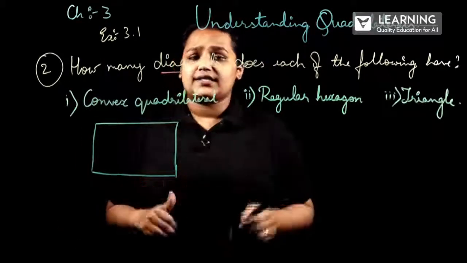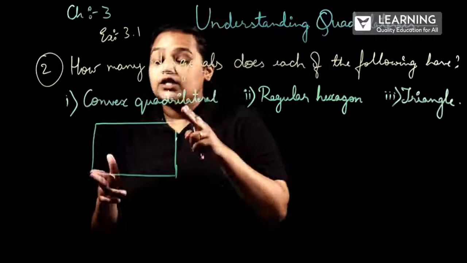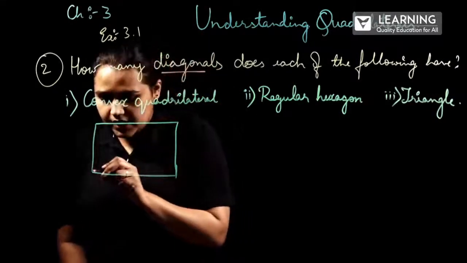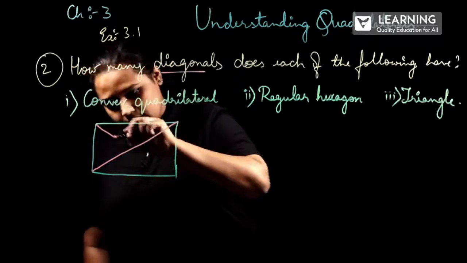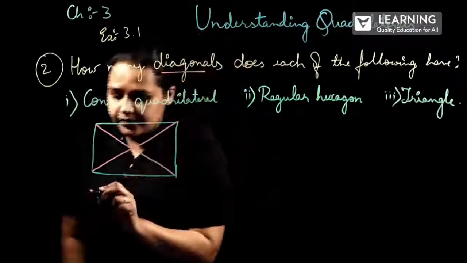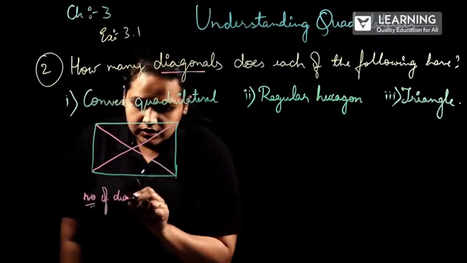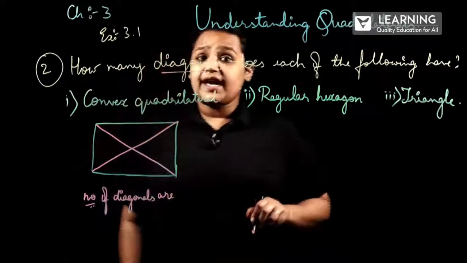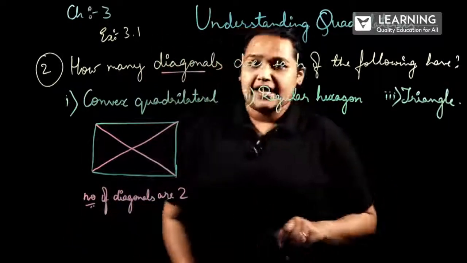So what are diagonals? Diagonals are the line segments which connect two non-consecutive vertices of a polygon. So here these two are consecutive vertices. So the number of diagonals are 1, 2. Two.